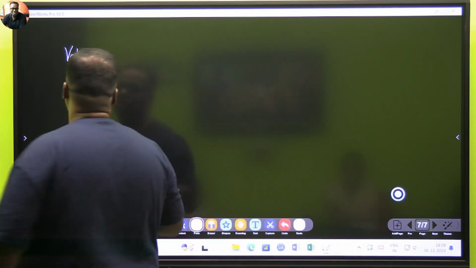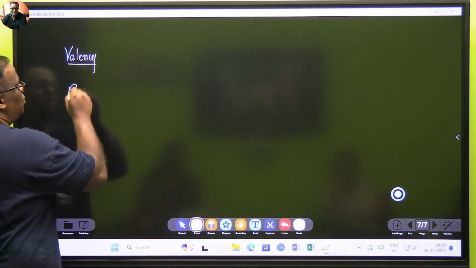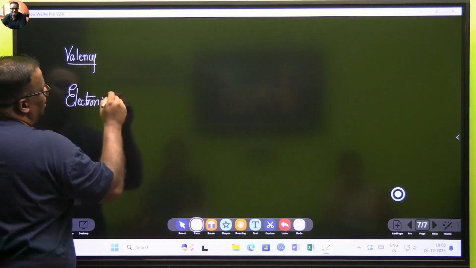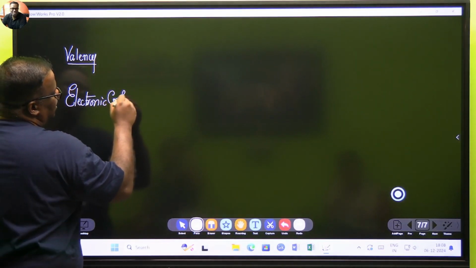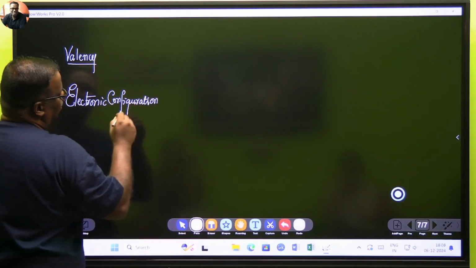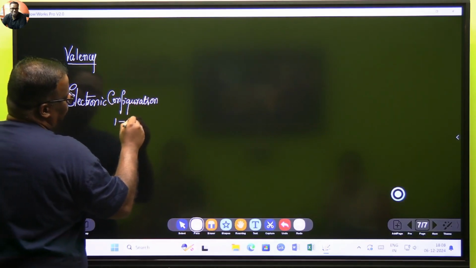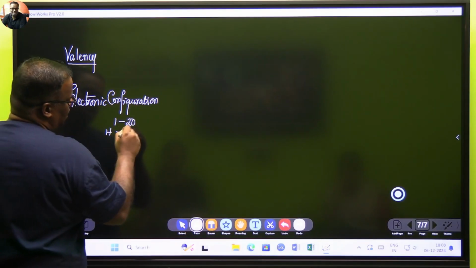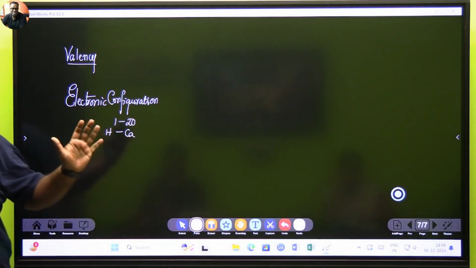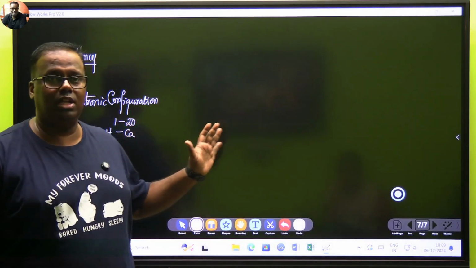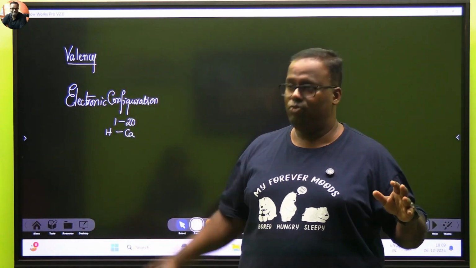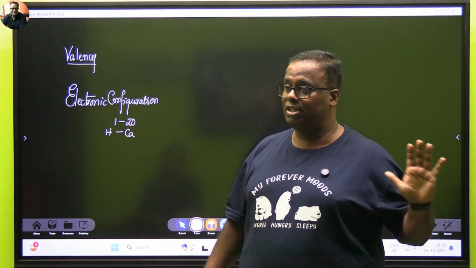As we are talking about valency, do you also understand electronic configuration? If you know all this, it will be easy. Electronic configuration means at least from atomic number 1 to 20, that starts from hydrogen and ends in calcium. Do you understand what electronic configuration is? Anyone who has doubt, tell me right now, because if you don't understand this, later on you'll get into problems. Because if you understand this, you need not memorize everything in this chapter.